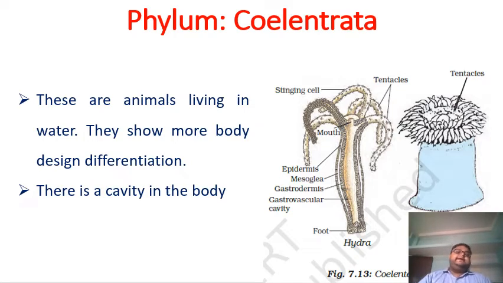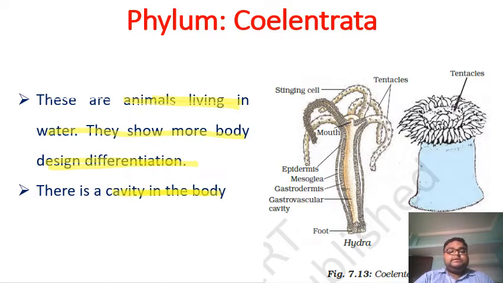Okay, let's see here. These animals, the coelenterates, live in water. So these are aquatic animals. They show more body design differentiation than the Porifera. Students, they have a cavity in their body. The phylum Coelenterata has a cavity inside the body.